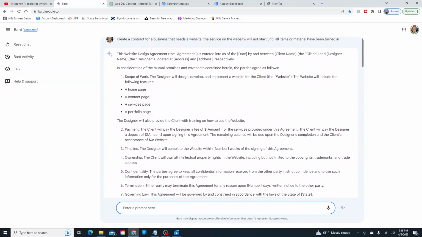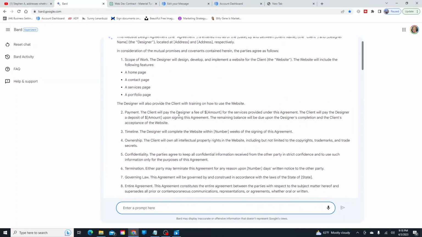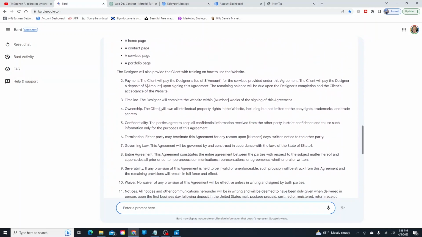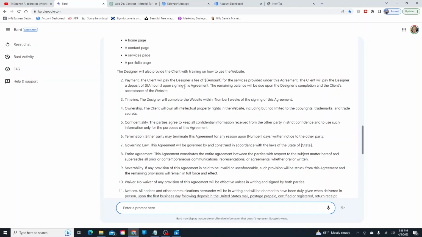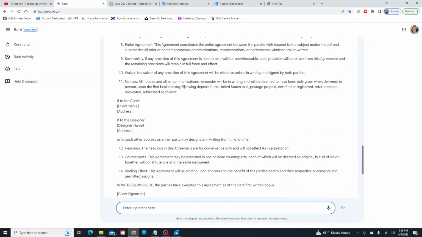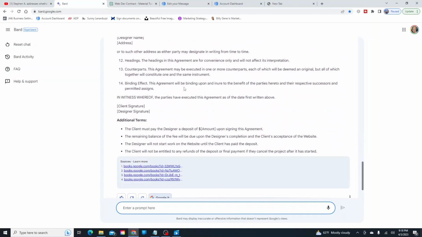So if I go back, make sure we read this entire thing. The client pays blah, blah, blah for the services provided under the agreement. The client will pay the designer the deposit upon signing the agreement. The remaining balance will be due upon the design's completion and the client's acceptance of the website. So you can see it's actually the same thing. So it already kind of knew what it wanted. I mean, I guess that's kind of good. I give it credit. Oh wait, this added something down here at the bottom.